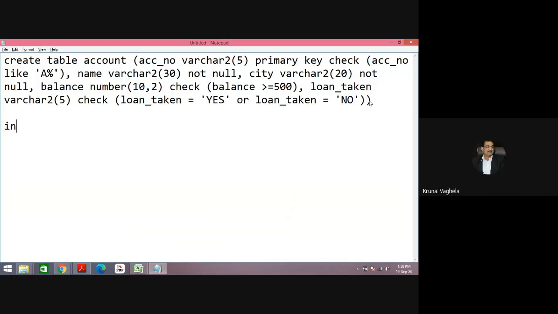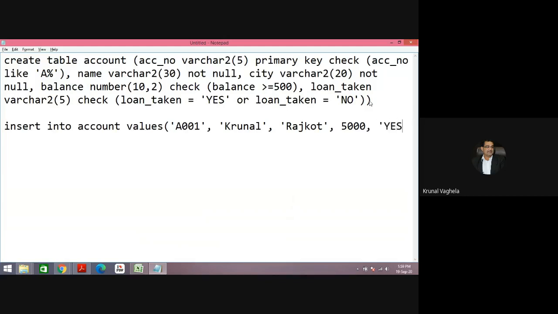Insert into account values: first A001, name, for example, Krunal, city, for example, Rajkot, then balance, for example, 5,000, and loan_taken, for example, yes.